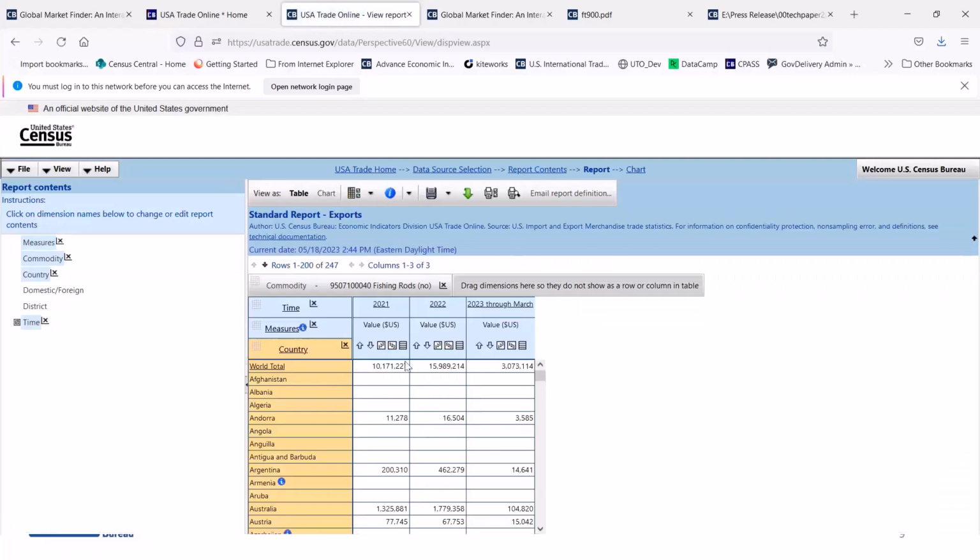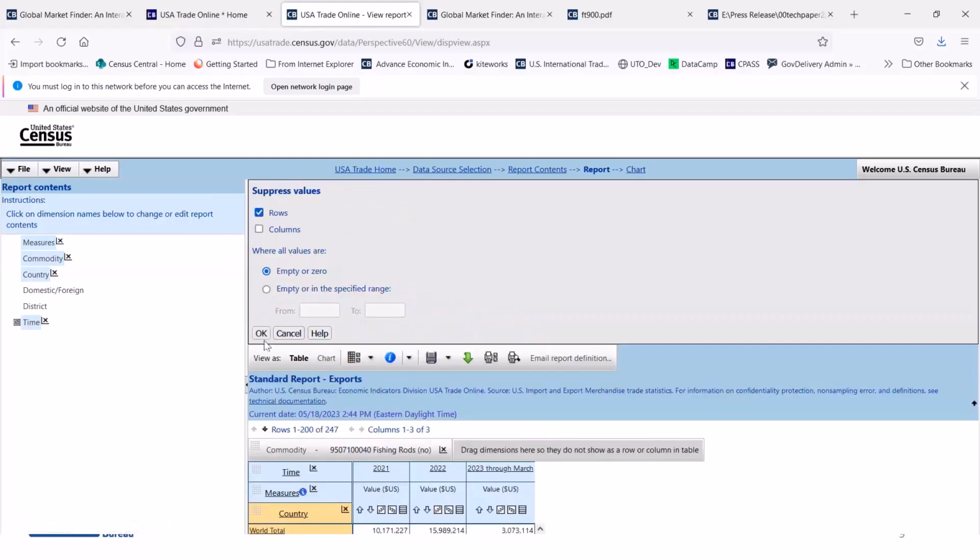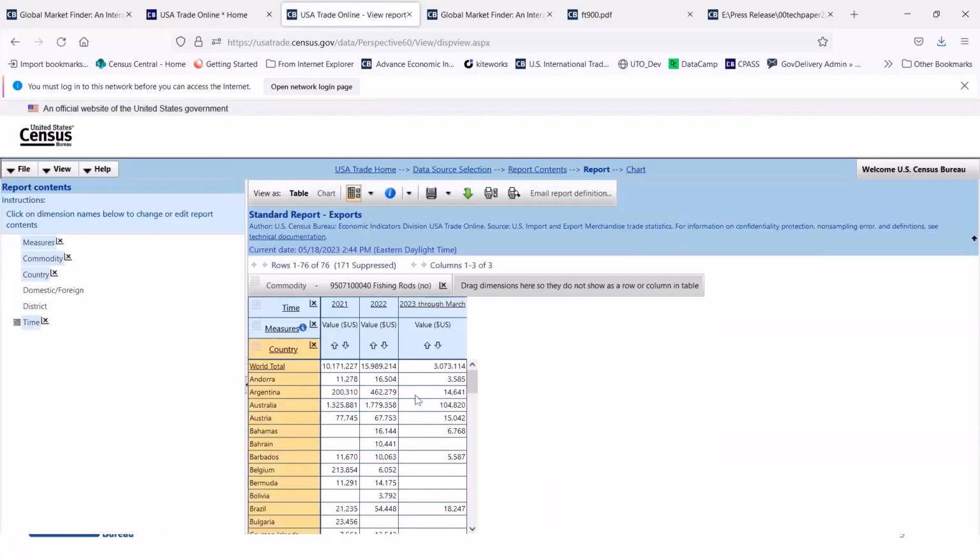And voila, you have 3 years of data on an annual basis, but we can also make it look a little better by taking out all the zero and empty values, and then sort by 2022. And it shows you right there United Kingdom, Australia, Denmark, Netherlands, and Japan are the top 5 export markets for fishing rods.